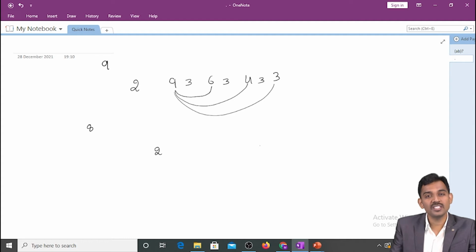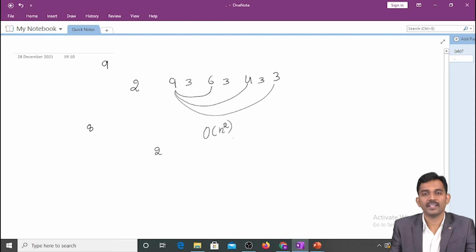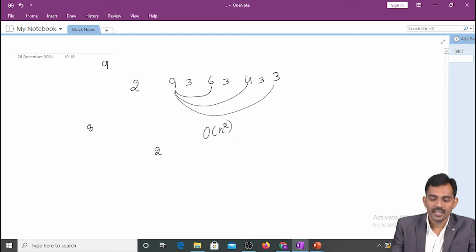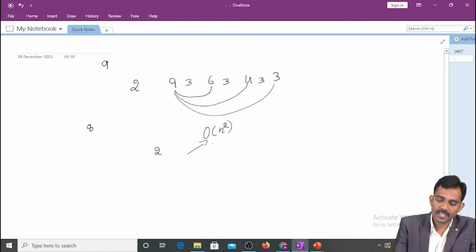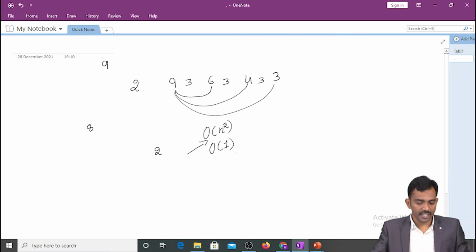To get the combinations, you know, how much is the time complexity? It is the time complexity of big O of n square. Got it? It's big O of n square. What is the space complexity? The space complexity is big O of 1. It's constant. Let us see the implementation in LeetCode.